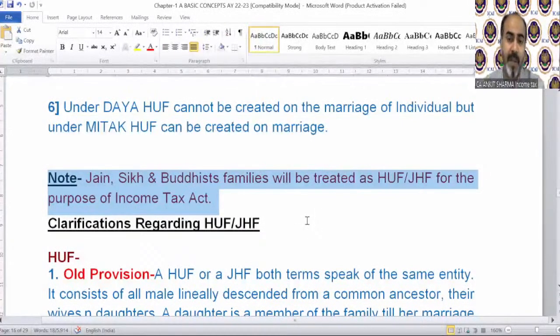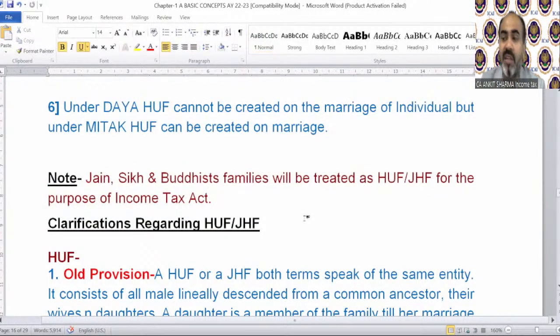Jain, Sikh and Buddhist families will be treated as HUF for the purpose of the Income Tax Act. Jain, Sikh and Buddhism are separate religions. Technically, they are not Hindu; they have a separate religion like Muslims and Christians. But for the purpose of income tax, if you belong to a Jain, Sikh or Buddhist family, you will be treated as Daya Bhaga or Mitakshara. If your Jain family belongs to Assam or West Bengal, you will be a Daya Bhaga HUF. If you belong to any other place, you will be called a Mitakshara HUF.